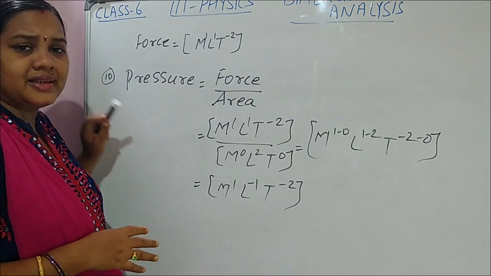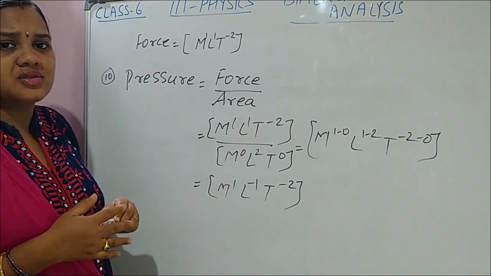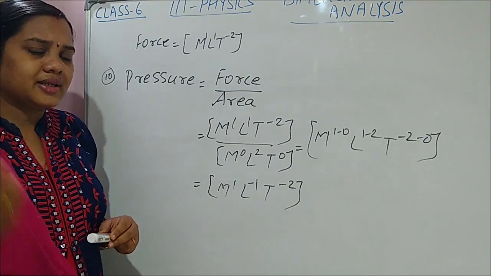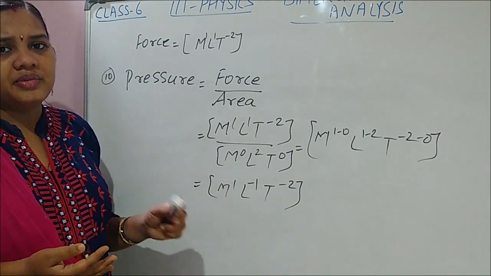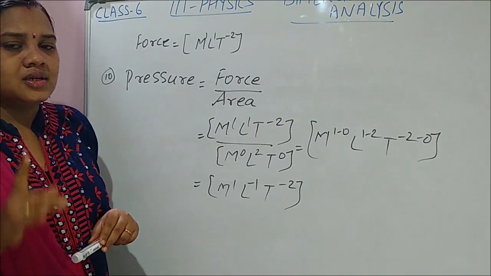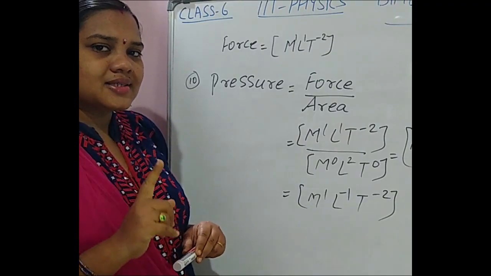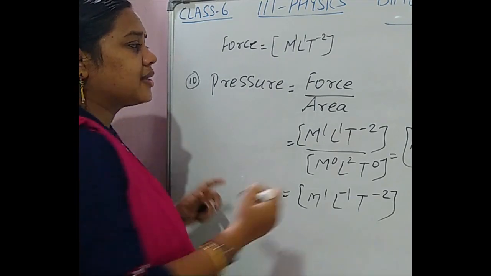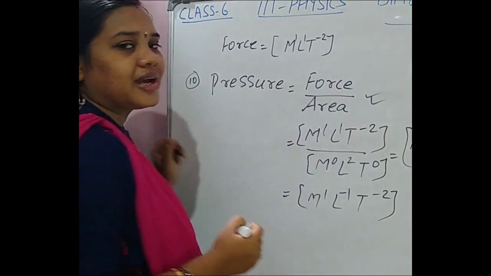So these are 10 important ones that you are mostly seeing in your book. Other physical quantities' dimensional formulas also, in this way only you can find out. Basically, what is important, you must know the formula of that quantity.